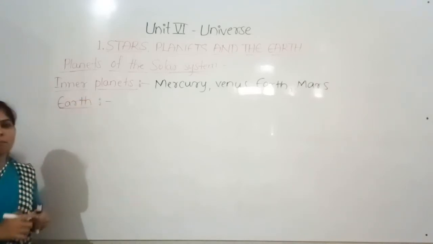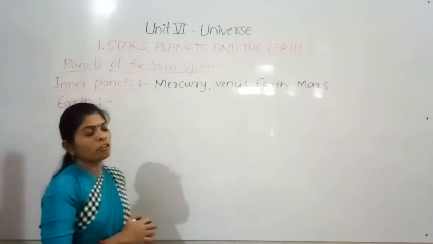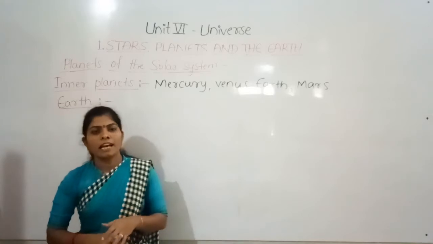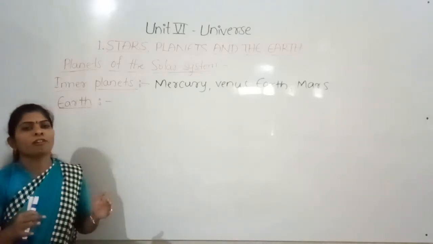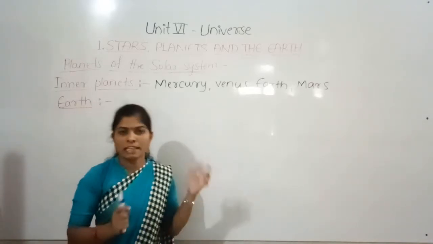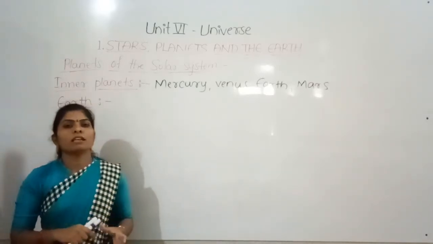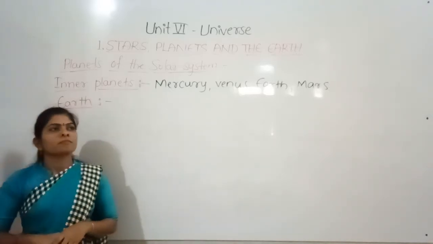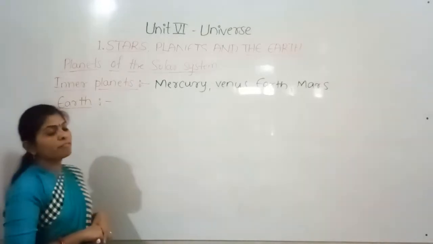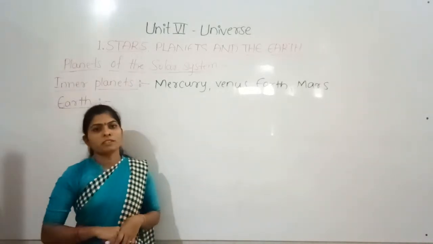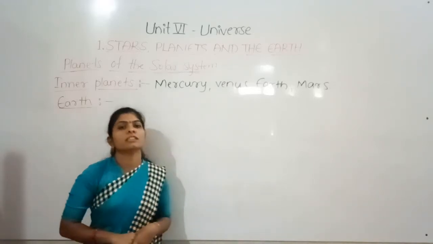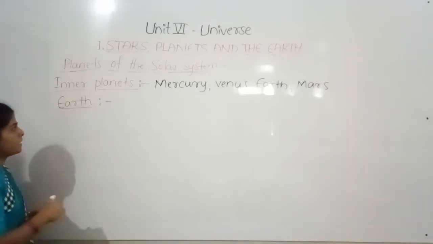So the Earth is the only planet which supports life because of all the necessary things. It has optimum temperatures and the basic things needed for living things, the water, soil, everything. And it is called the blue planet because its surface is made of water. 70% of the surface comprises water, so it appears blue, and so the Earth is called the blue planet.